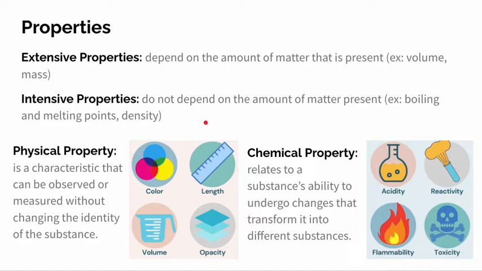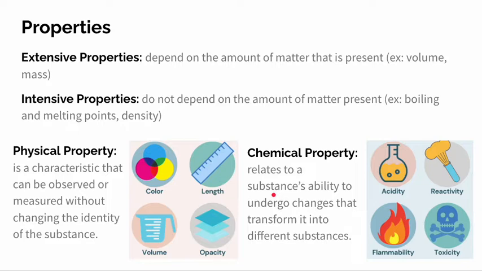Properties can also be grouped into two general types, physical properties and chemical properties. A physical property is a characteristic that can be observed or measured without changing the identity of the substance. So color, length, volume, opacity, these are all physical properties. They don't change the identity of the substance.